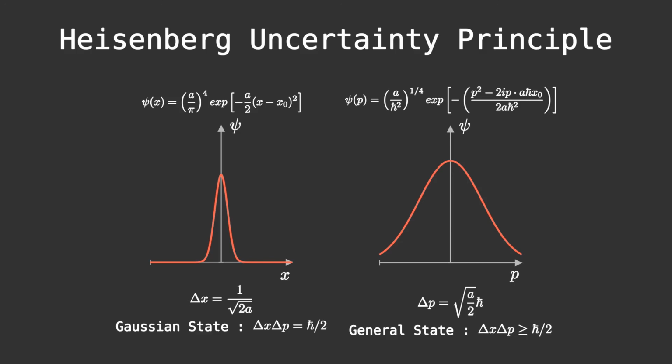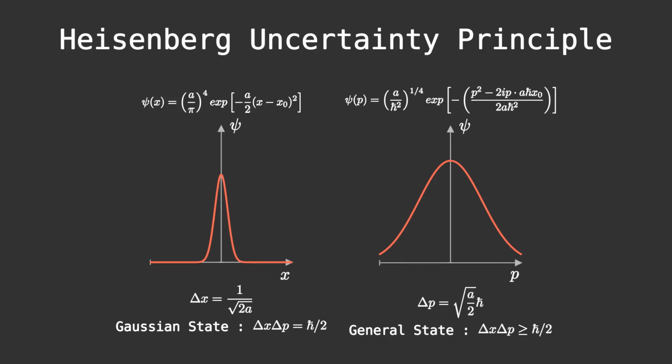For example, if we take a wave function that is represented as a Gaussian in the position basis, we can then do its Fourier transform to find that it also looks like a Gaussian in the momentum basis. I don't want to do the full proof, but we can find out that Gaussians are a good intermediate state between the position and the momentum states, which means that the uncertainty on the position times the uncertainty in the momentum is equal to h bar over 2.